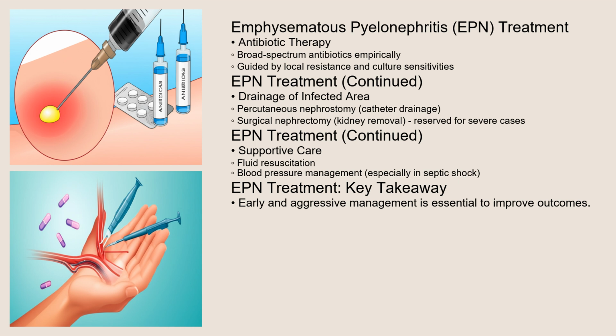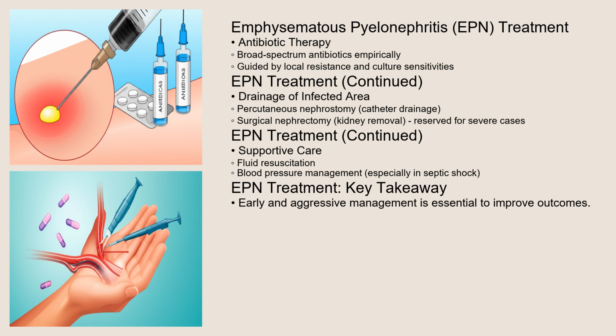The treatment of EPN typically involves a combination of antibiotic therapy and drainage of the infected area. Broad-spectrum antibiotics are initiated empirically to cover the most likely bacterial pathogens. The choice of antibiotics is guided by local resistance patterns and culture sensitivities once available.